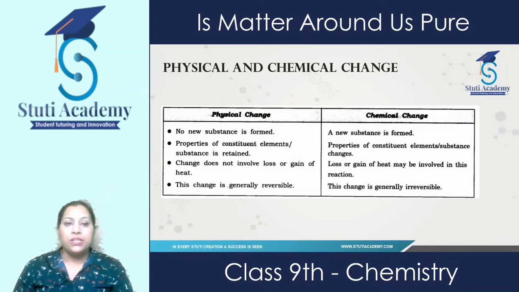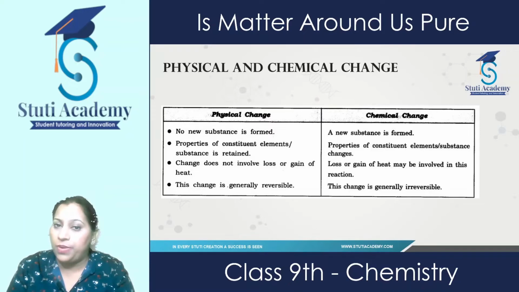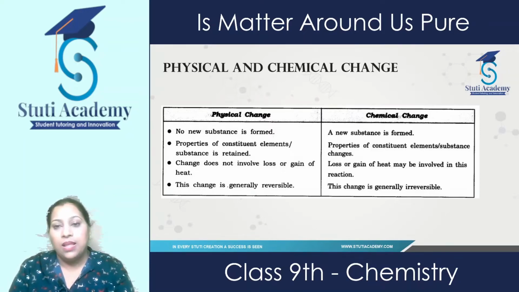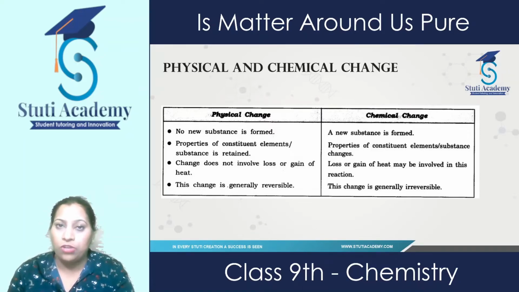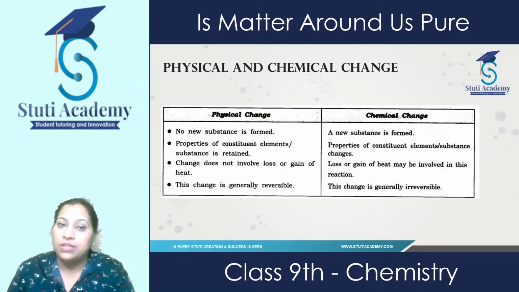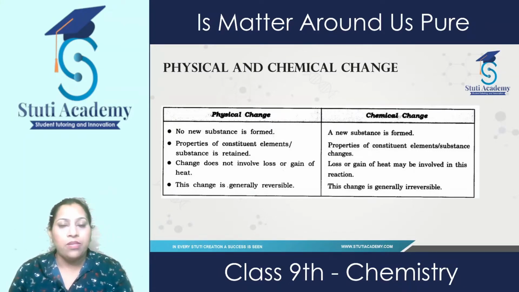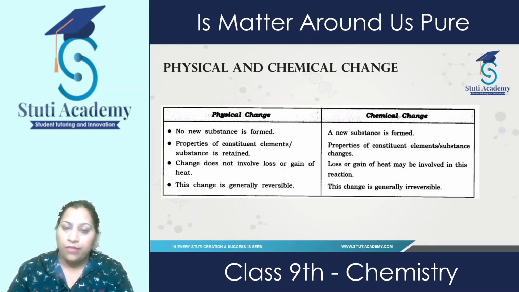Physical changes do not involve the loss or gain of heat. There is no loss or gain of heat. But in chemical changes, there is either a loss of heat or a gain of heat. Physical changes are reversible. Chemical changes are irreversible. If we tear the page, we can make the paper again. And melting of wax is also a physical change. We solidify it, then again we get the wax. So that is a physical change.